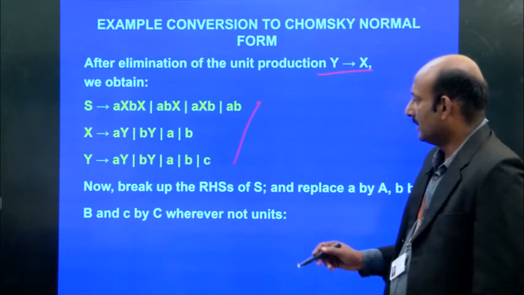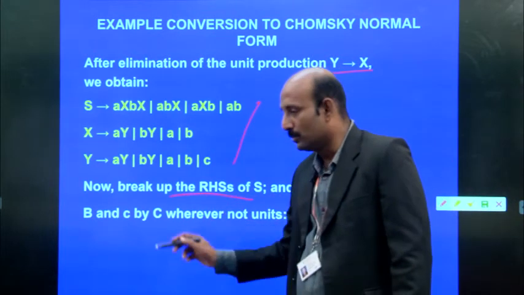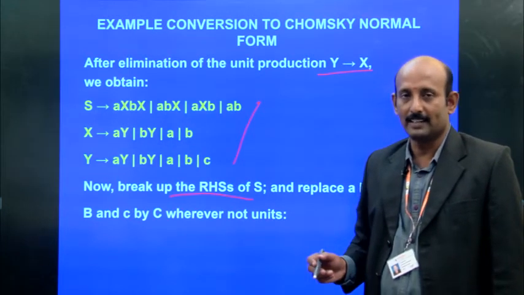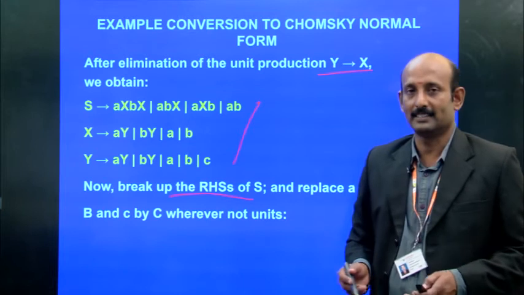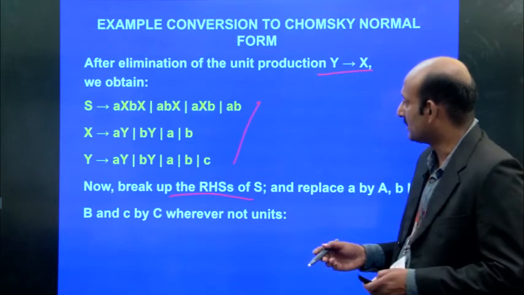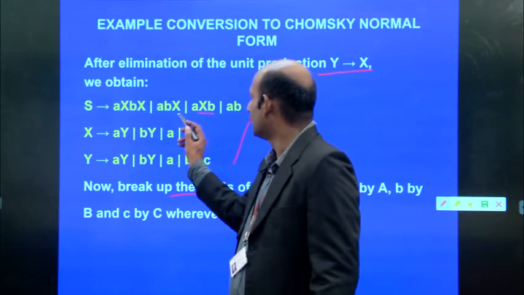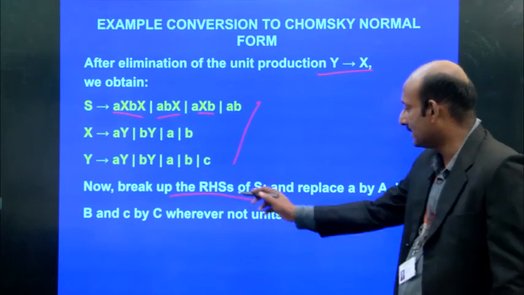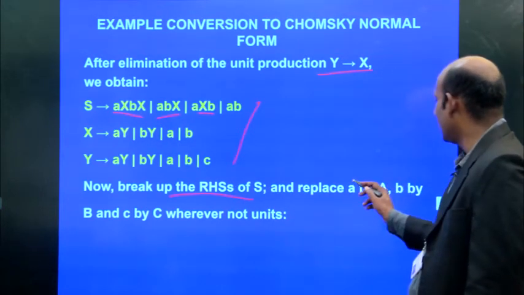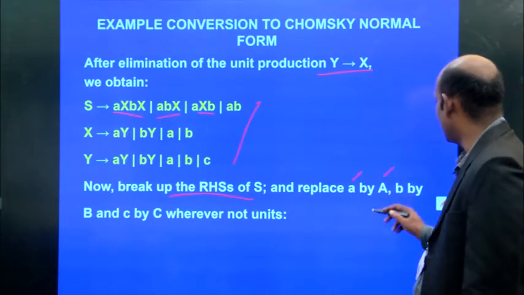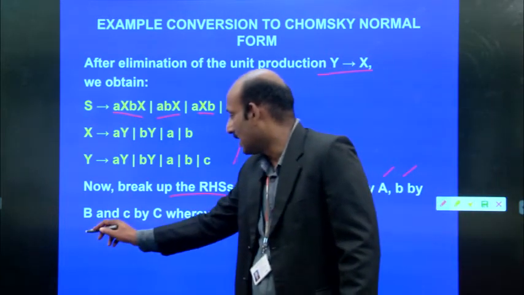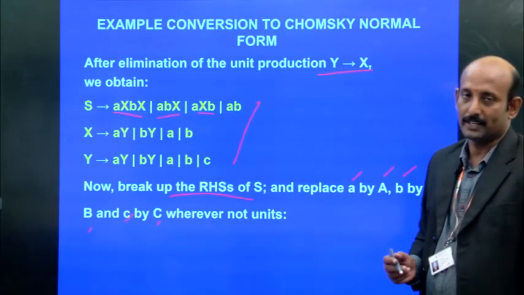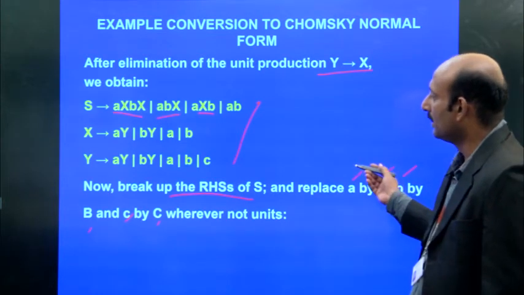In this case, if there are 2 or more symbols, probably 3 symbols on the right hand side, then we can divide. We can break these productions because we have 3 symbols here. For these 3 symbols, we break the right hand side of this S and replace small a by capital A, small b by capital B and small c by capital C. Wherever it is not a unit production, it should not become a unit production, so we replace.